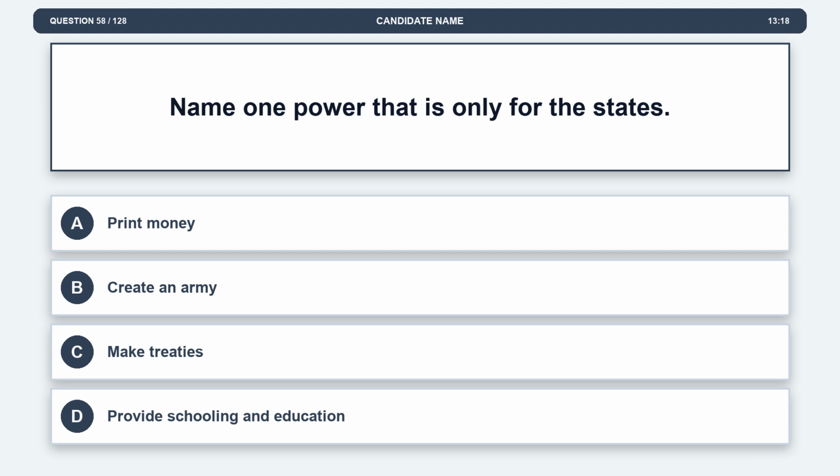Question 58. Name one power that is only for the states. Option A, print money. Option B, create an army. Option C, make treaties. Option D, provide schooling and education.